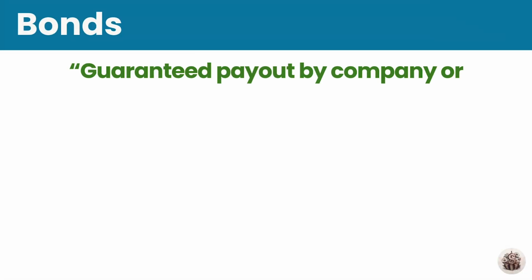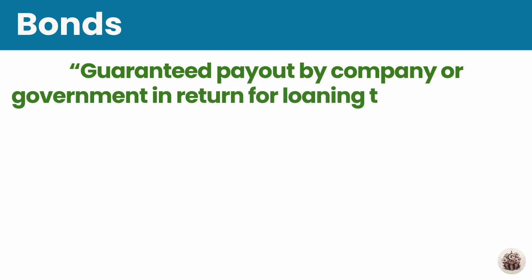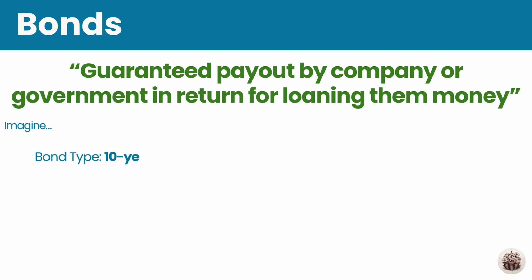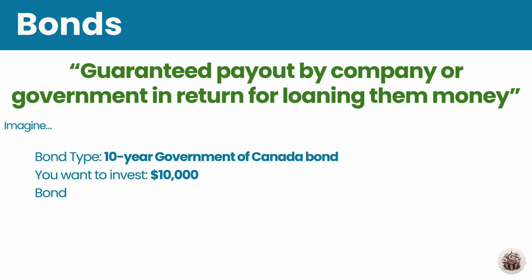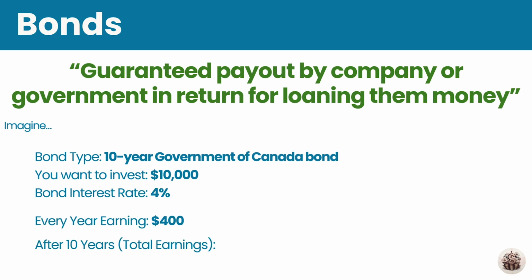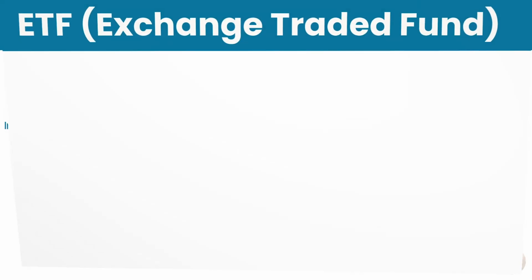Bonds. So in basic terms, bonds are a guaranteed payout by a company or government in return for loaning them money. For example, if you were to invest $10,000 in a 10-year Government of Canada bond, which pays out 4% fixed interest, you will earn $400 every year for 10 years. And at the end of the 10 years, you will also get back your $10,000, which means in total, you'll have $14,000 in your account.